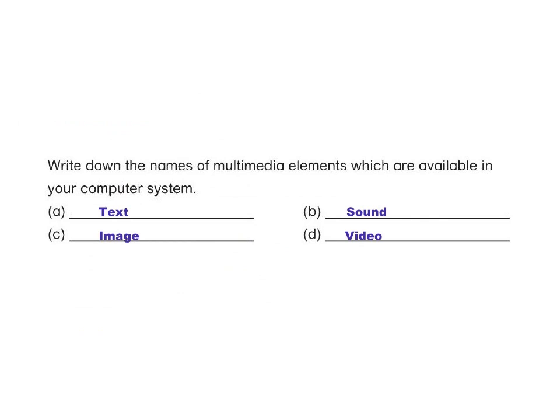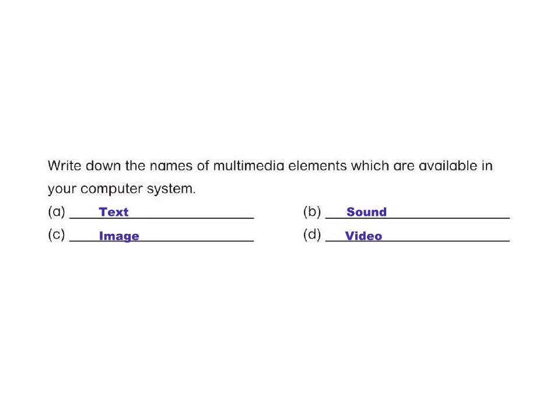So here is another question. Write down the names of multimedia elements which are available in your computer system. So think of your own computer system. What are the multimedia elements which are available in your computer system? First of all, text. That is definitely present in your computer system.